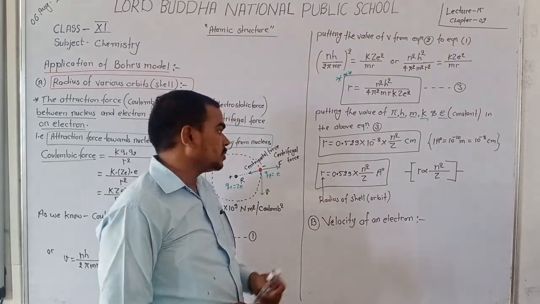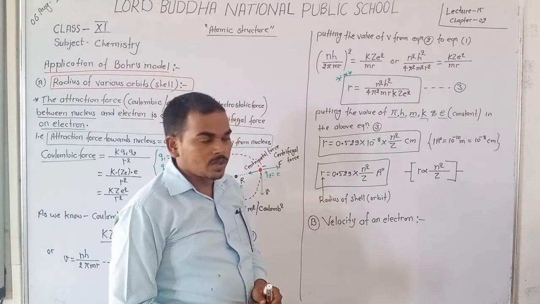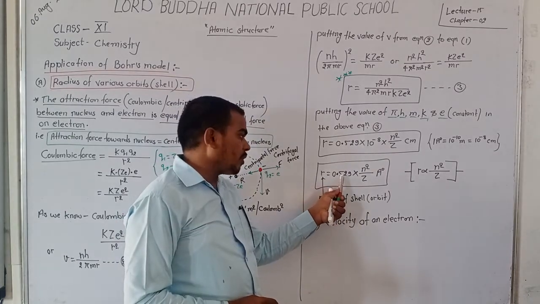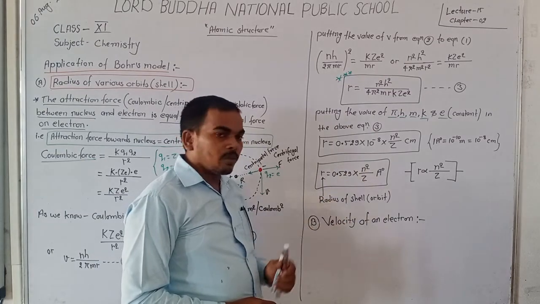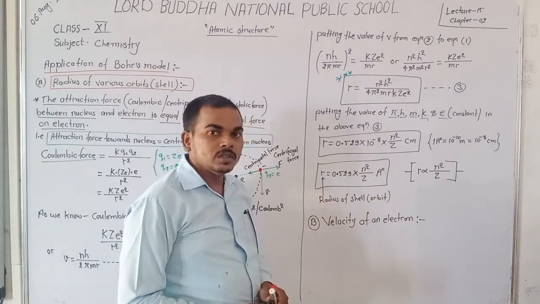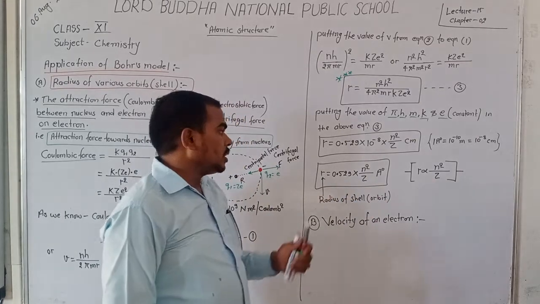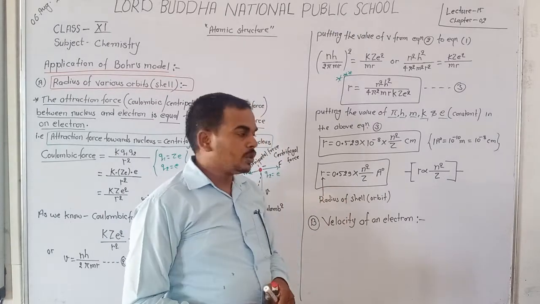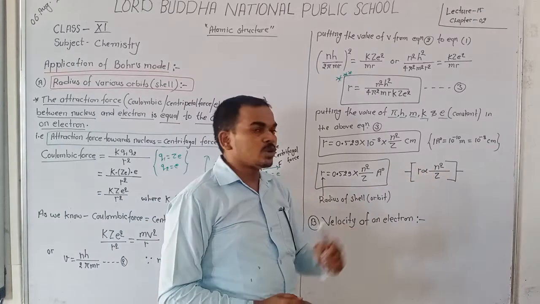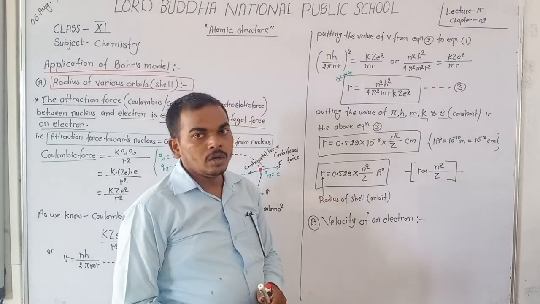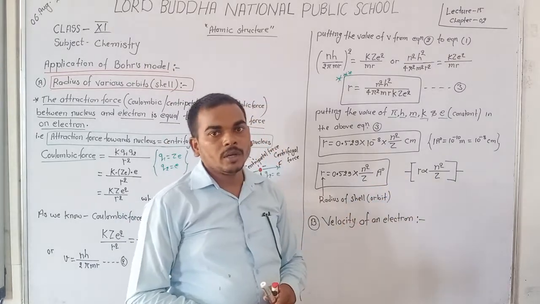Then we obtain r, the radius of the shell or orbit, equal to 0.529 into n square upon Z in angstrom. According to this formula, the radius of the shell is directly proportional to the square of the number of the orbit and inversely proportional to the atomic number.